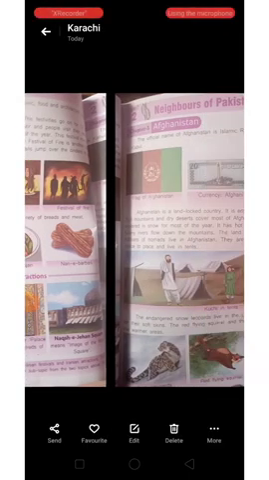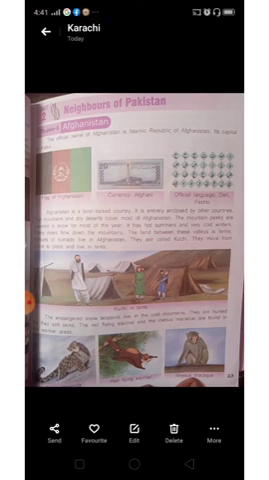Now we come to page number 23. We have the last border country, that is Afghanistan. The official name of Afghanistan is Islamic Republic of Afghanistan. Its capital is Kabul. In the first picture it represents the flag of Afghanistan. Then we have the currency. The currency is Afghani. Then we have the official languages, Dari and Pashto.